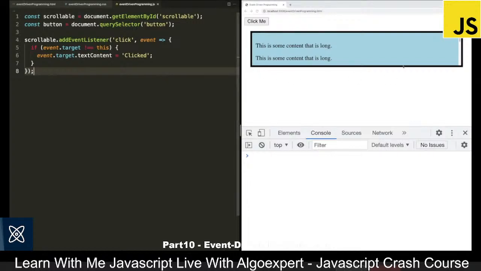You'll see that now when I come over to the browser, if I click on anywhere random inside of the scrollable container, nothing is going to happen. But if I click on one of these paragraphs, say this second one, it is going to change its text to say clicked. I could click on the first one as well. I could scroll down, maybe click on this one. So what it's doing is it is delegating the event. It is checking the event target, and it is running some code based on what the target is, but we only have one event listener, so this can be a little bit more efficient in the browser.